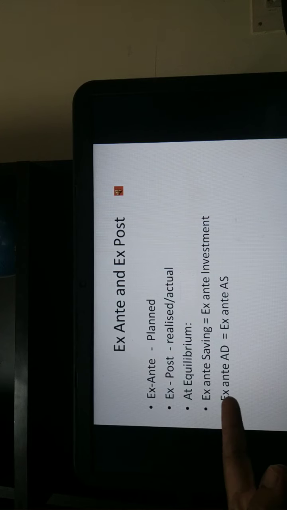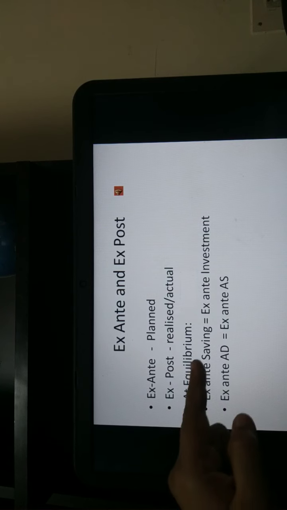That is, given the level of income, what is the desired expenditure? What is the desired saving? What is the desired investment? Or what is the planned investment, saving and aggregate demand or expenditure? So, that is the ex ante concept.